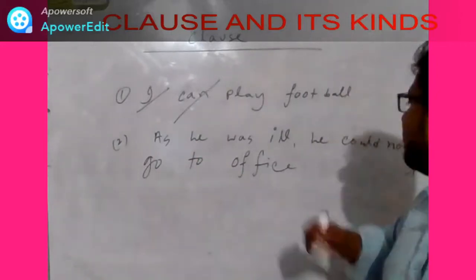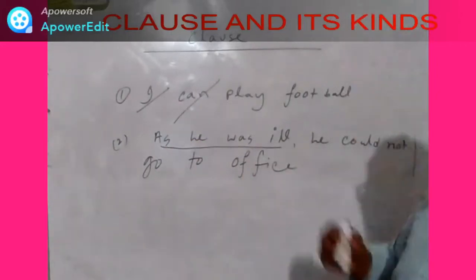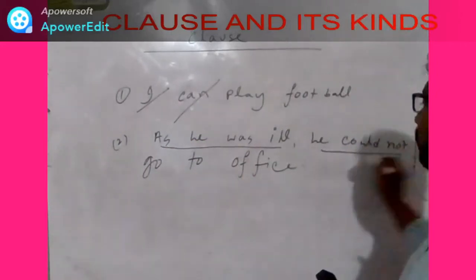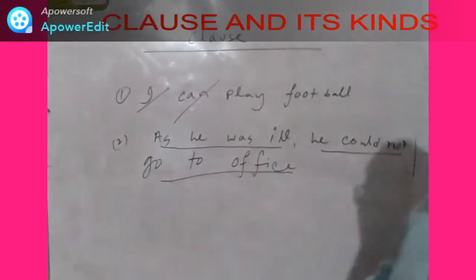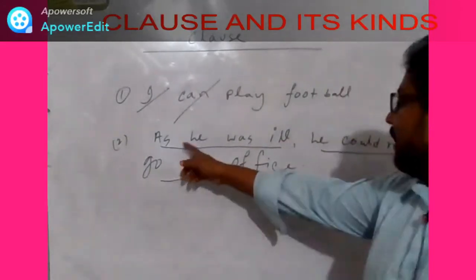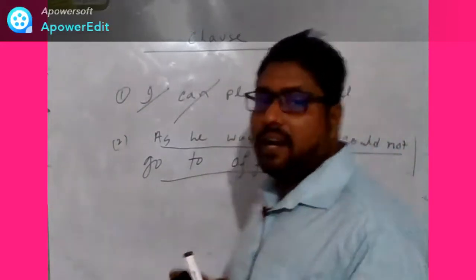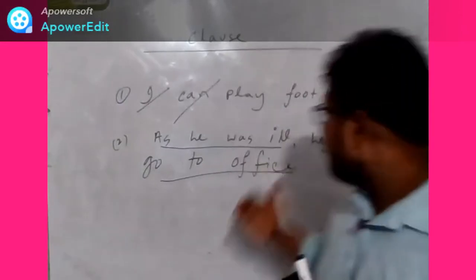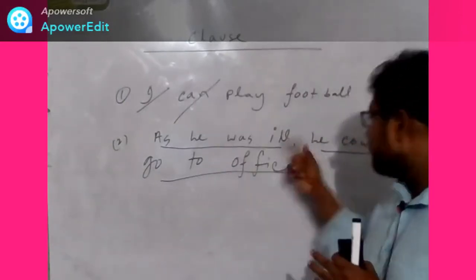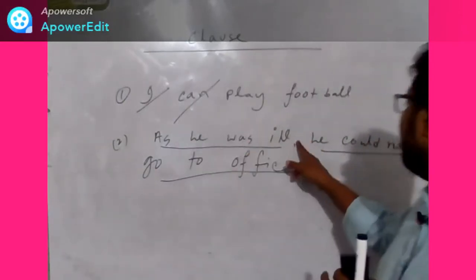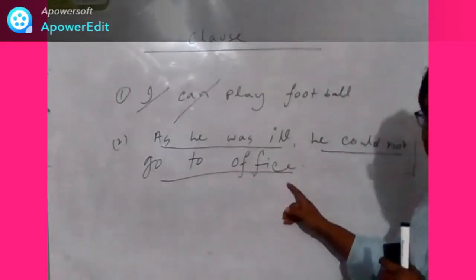Here, "as he was ill" is a part of a large sentence, and "he could not go to office" is also a part of a large sentence. And "as he was ill, he could not go to office" is a large sentence, and here we can divide this sentence into two parts.